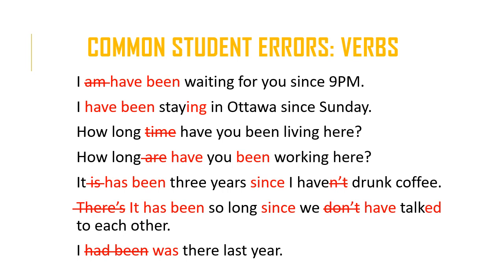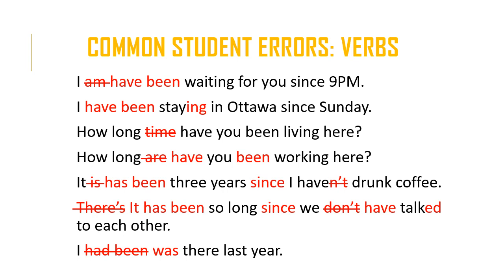In the next sentence, it originally read, there's so long we don't talk to each other. Okay. So again, just like the previous sentence, we're describing an activity that happened or didn't happen in the past, and it's continuing. So that state is continuing, it's not over.